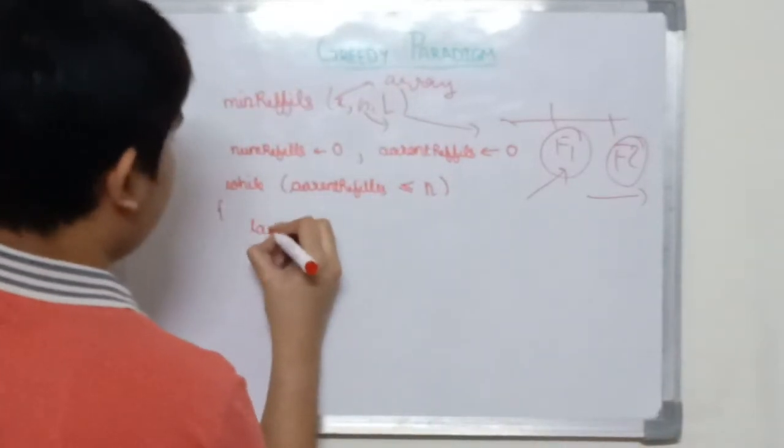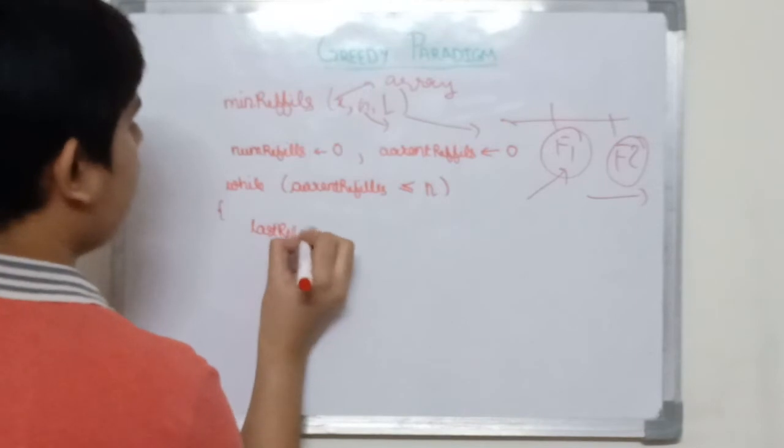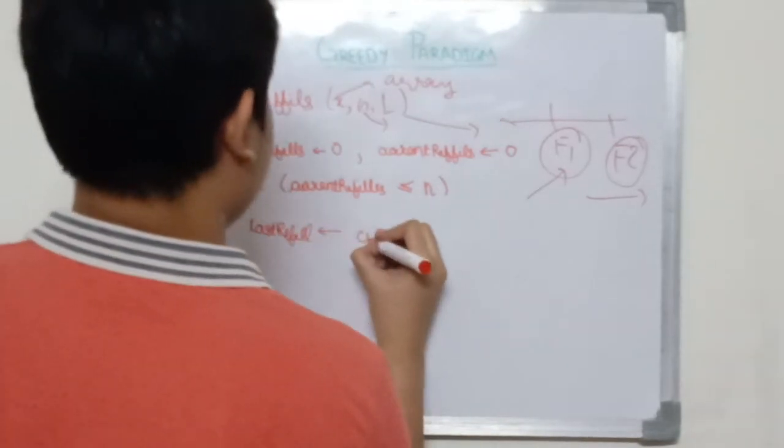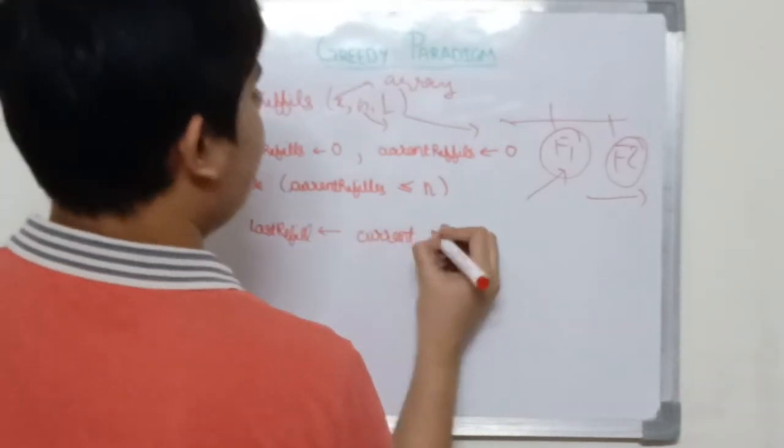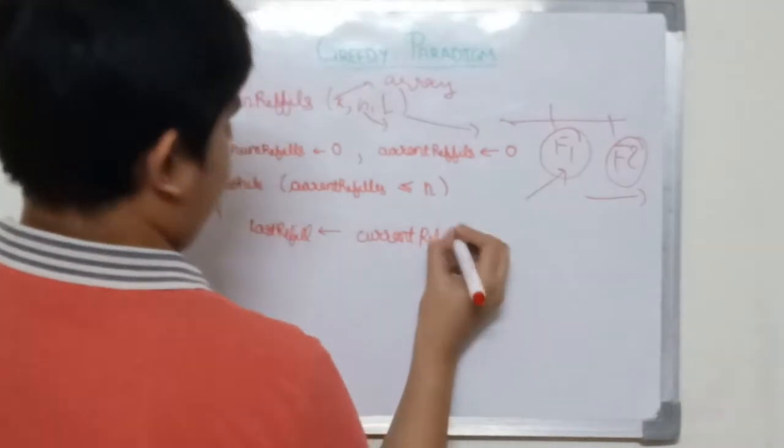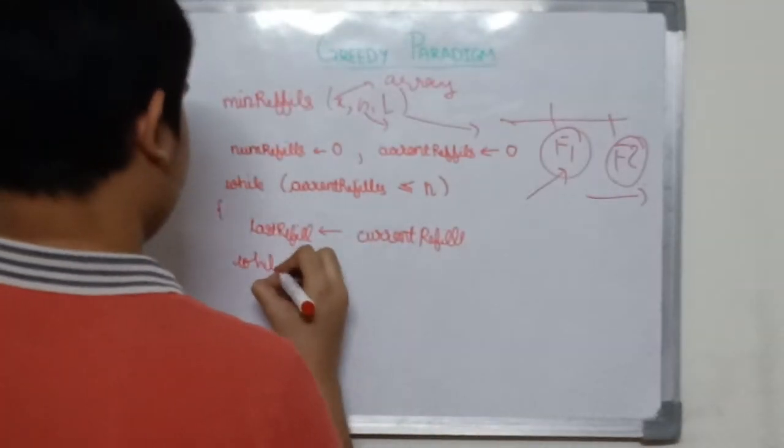So let LastRefill become CurrentRefill, updating the last refill. Now we can write another condition.